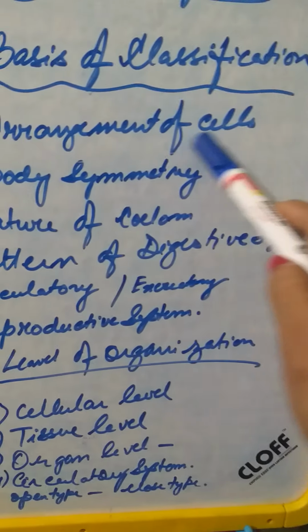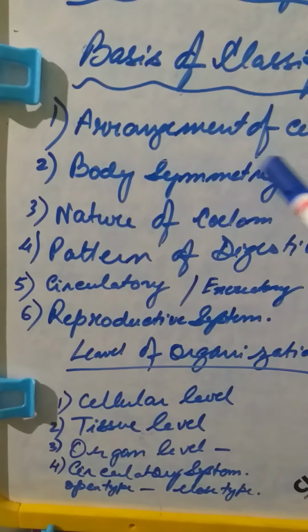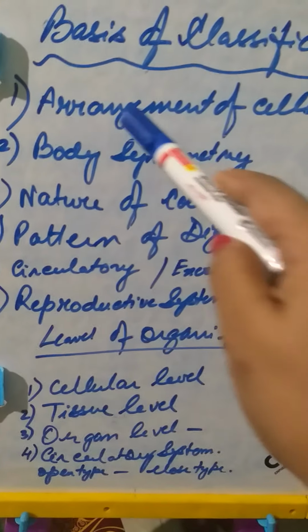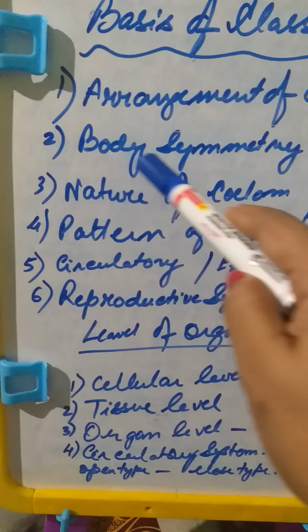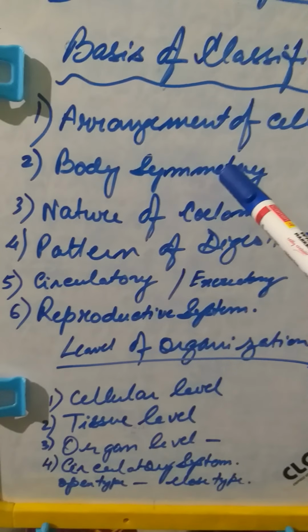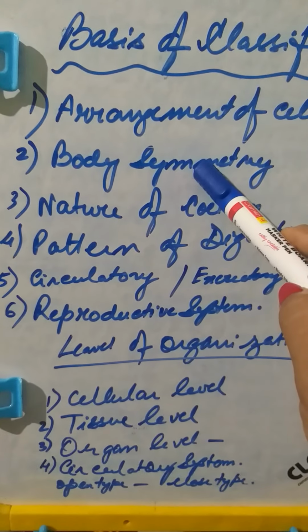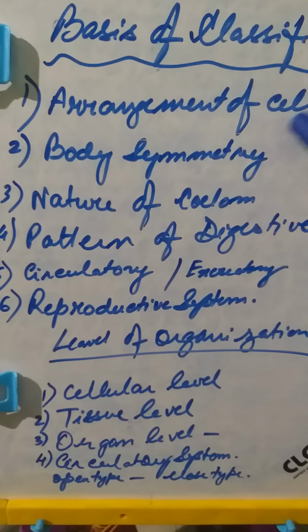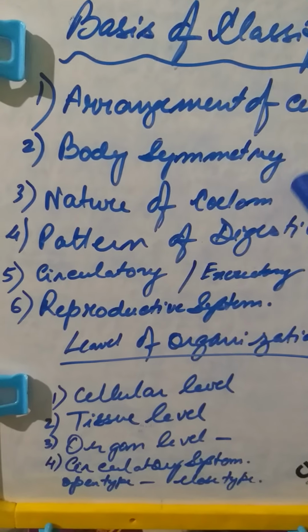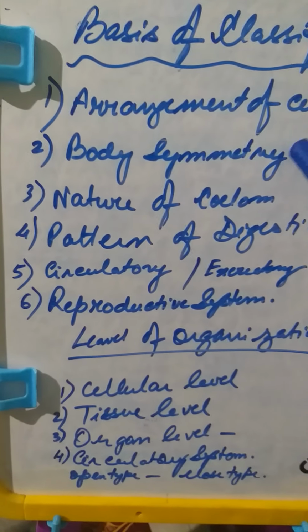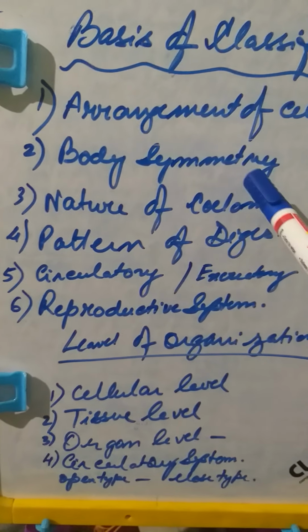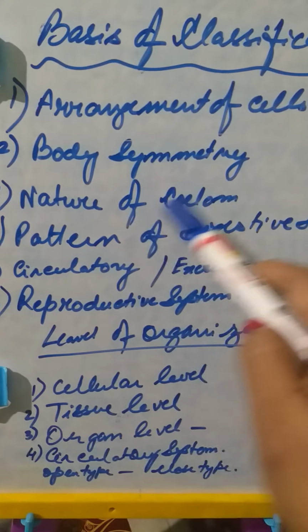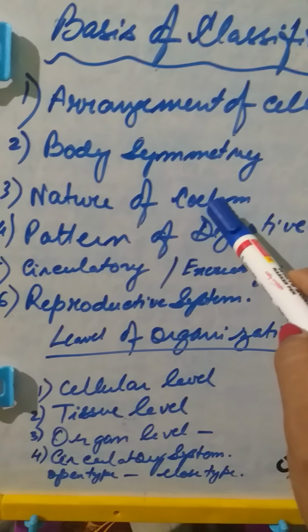First is the arrangement of cells. That means unicellularity, multicellularity, colonial, like that; the arrangement of cells is important. Then body symmetry. The organism may be radially symmetrical, if they are circular in nature, or bilaterally symmetrical, that means the body can be divided into two different parts, or it may be asymmetrical. Now the nature of coelom. What is coelom? Coelom is a body cavity.